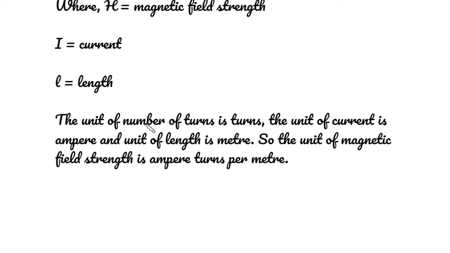The unit of number of turns is turns. The unit of current is ampere and unit of length is meter. So the unit of magnetic field strength is ampere turns per meter.